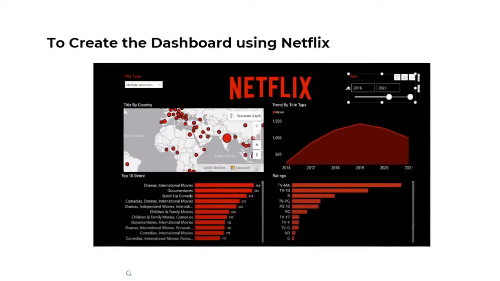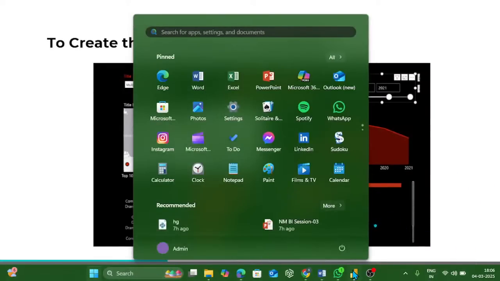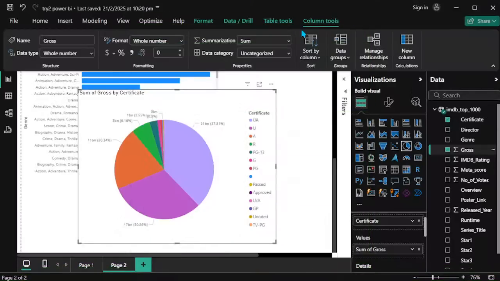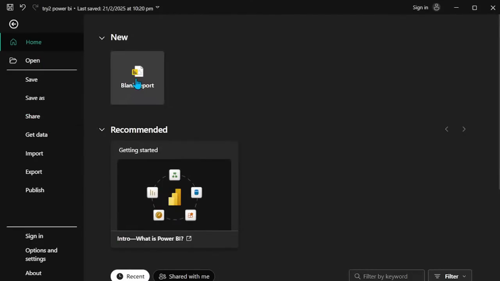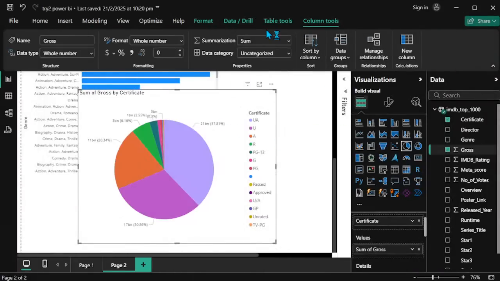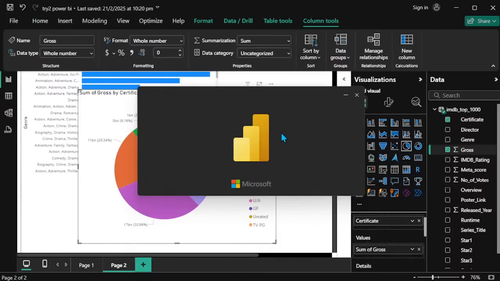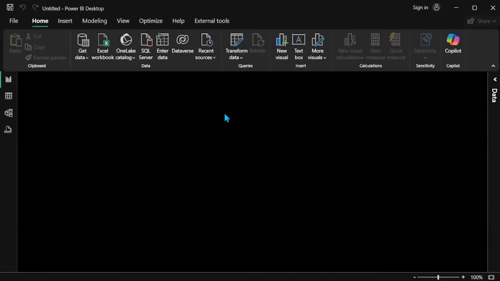Before that, I open Power BI. Already I opened that, so I am creating a new one, a new blank report. Okay, take some time.